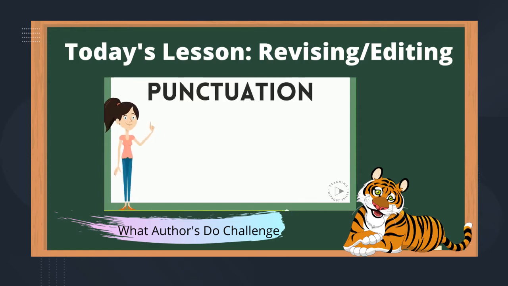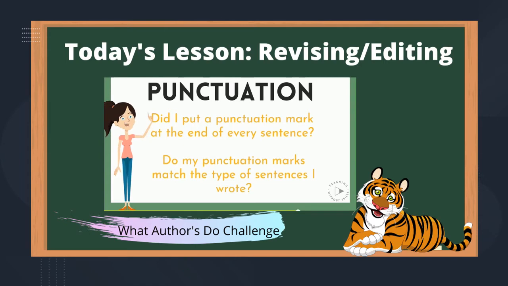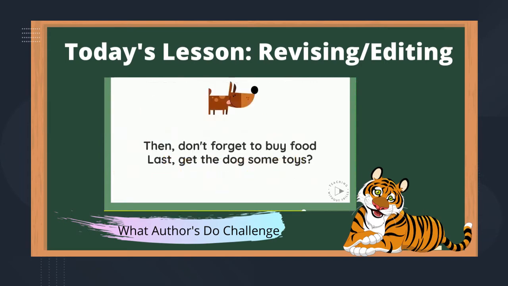Now we're going to edit punctuation. We're going to think, did I put a punctuation mark at the end of every single sentence? And do my punctuation marks match the type of sentences that I wrote? Let's try it. It says, then don't forget to buy food. Last, get the dog some toys. Where am I missing a punctuation mark? Yes, at the end of my first sentence. And is that question mark right? No, that's not a question. That's a statement. I need a period.